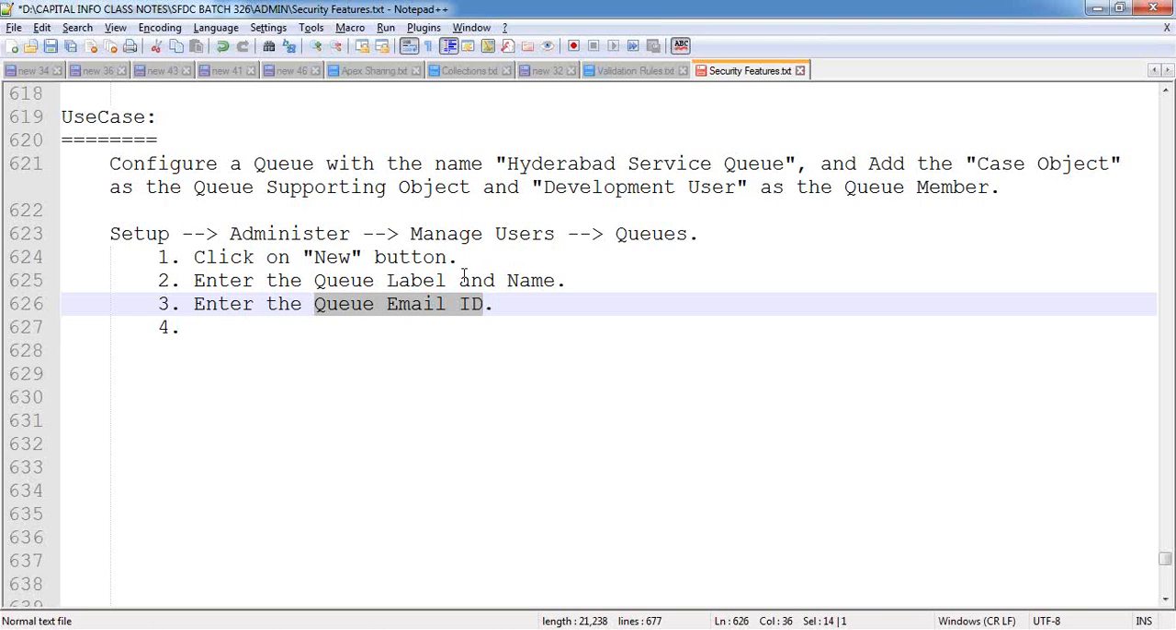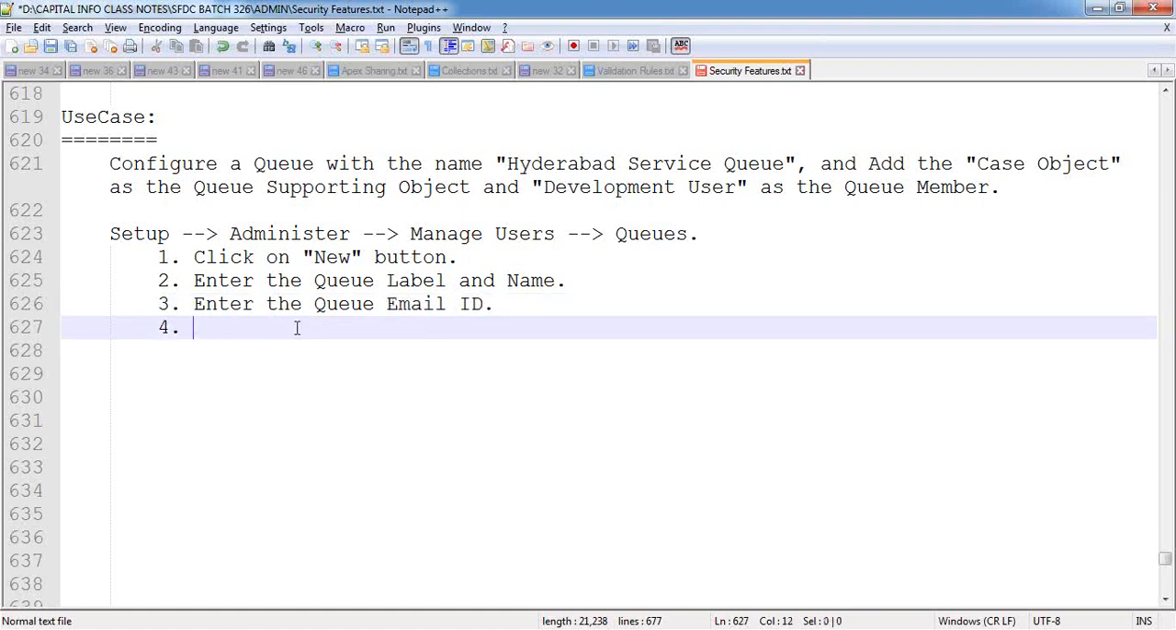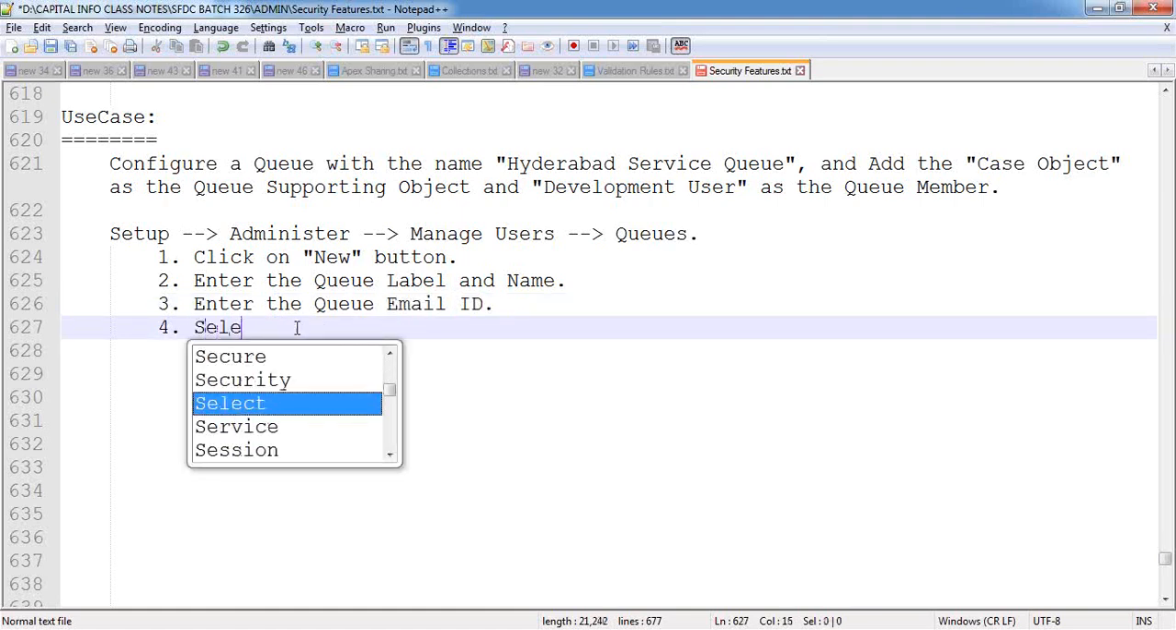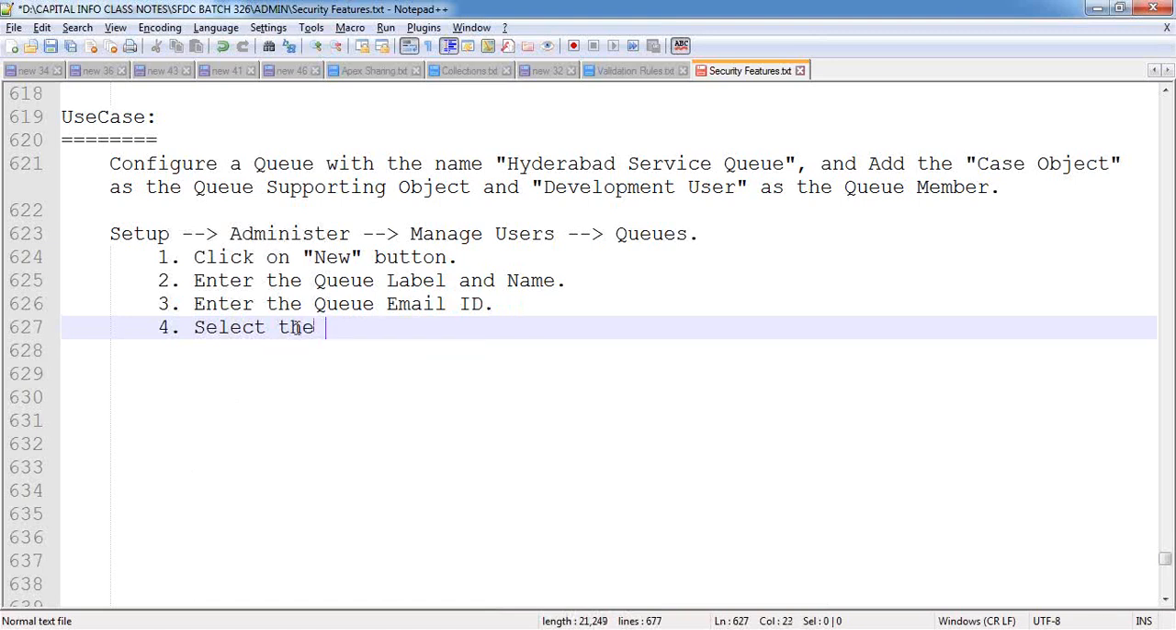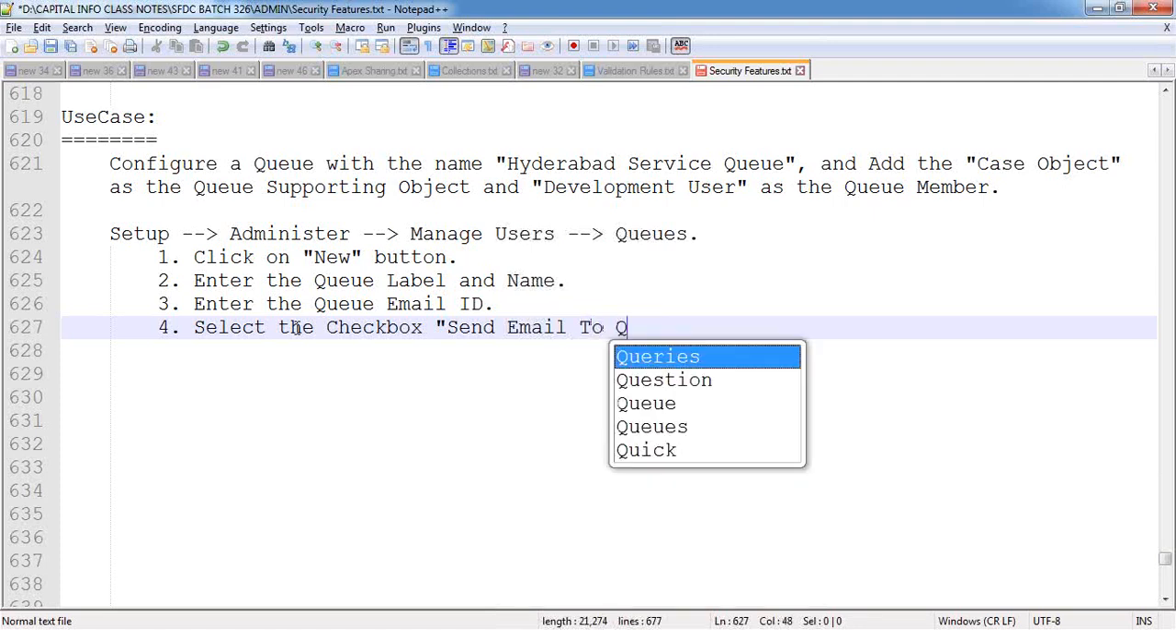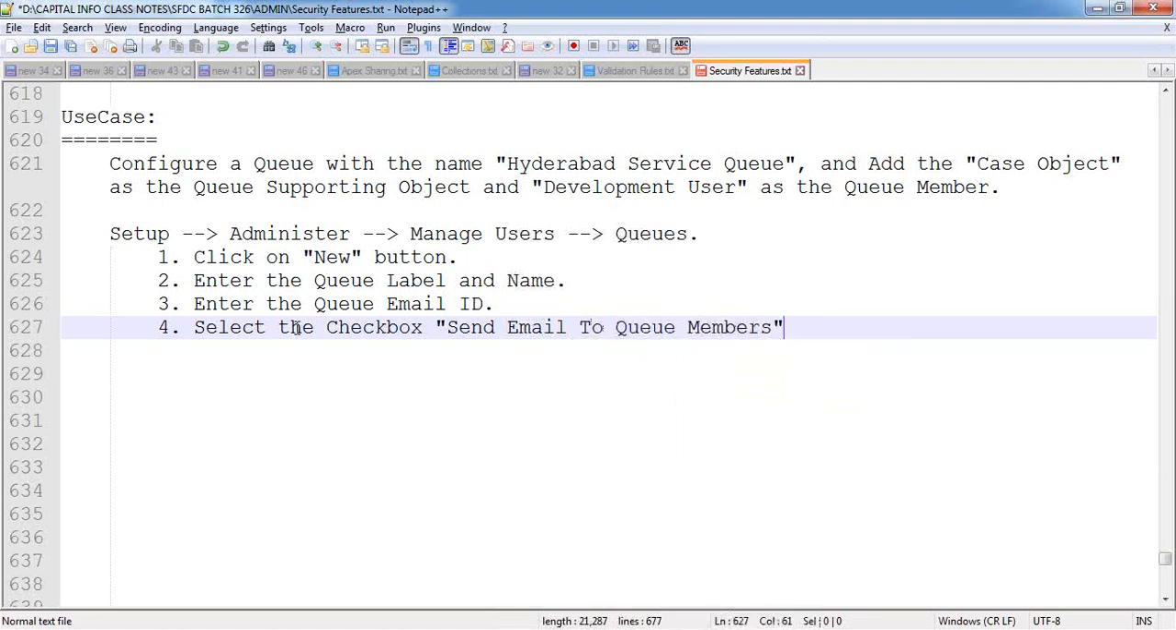This is the email ID here. This is the email notification. We can show the practical proof. For that, please give that queue email ID over here. Next, there is a checkbox here. Select the checkbox, send the email to queue members.